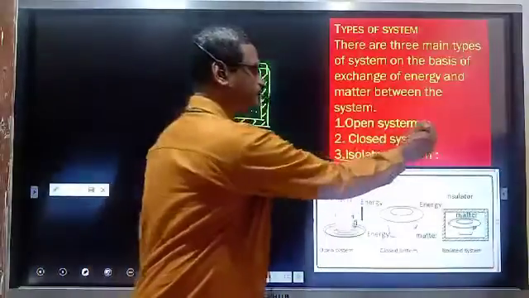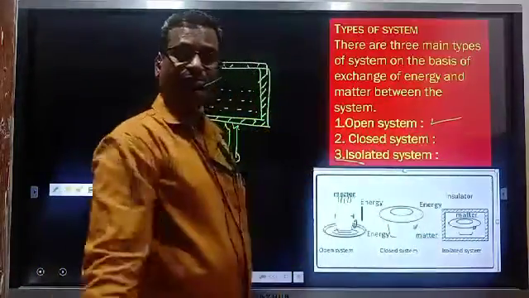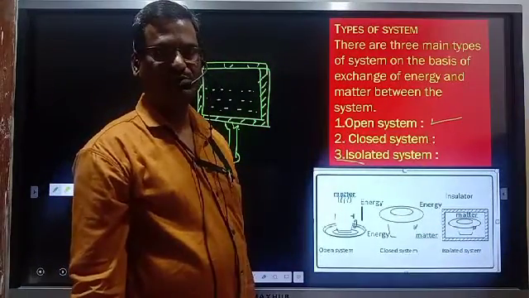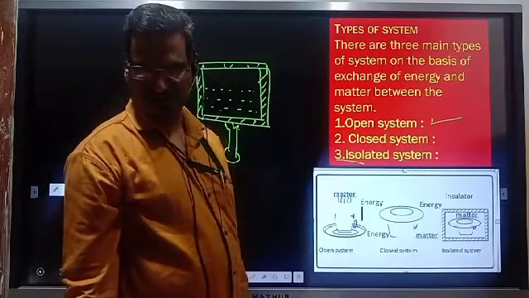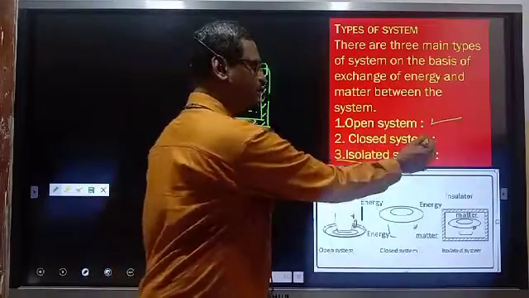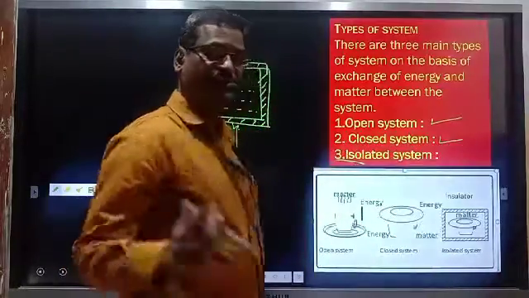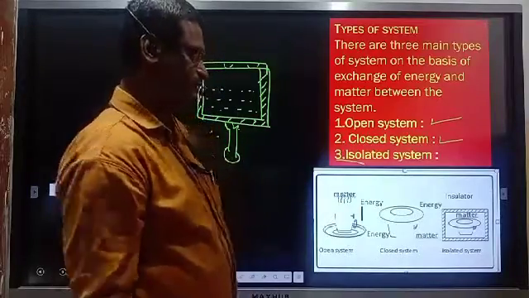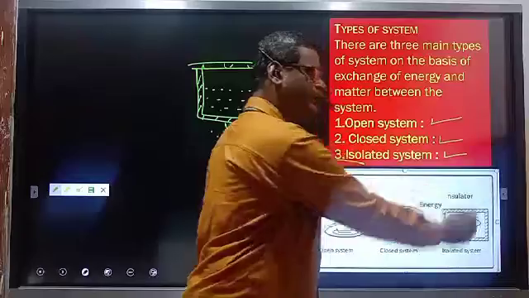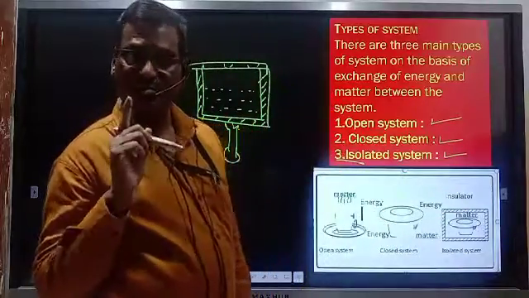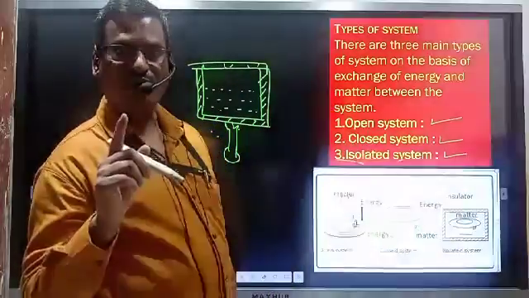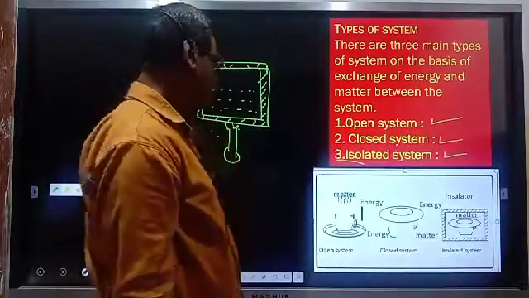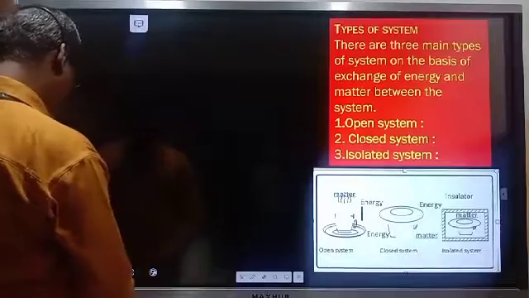In case of an open system, there is free exchange of both energy as well as matter between system and surroundings. In case of a closed system, only energy is exchanged but matter remains constant. And in case of an isolated system, there is neither exchange of energy nor exchange of matter.